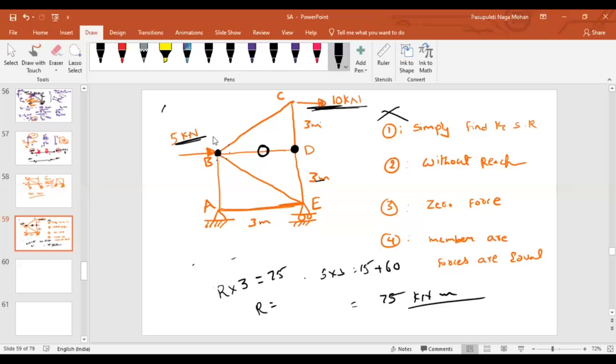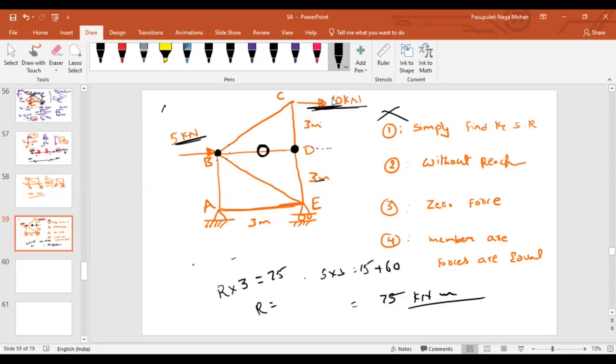No, sir. But if you look at joint D, how many members are there? 3: BD, CD, and DE. As these two are collinear, and there is no other force acting along the direction, the force in member BD is equal to 0.